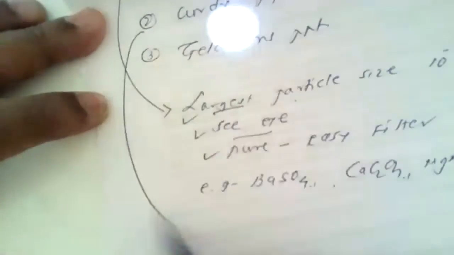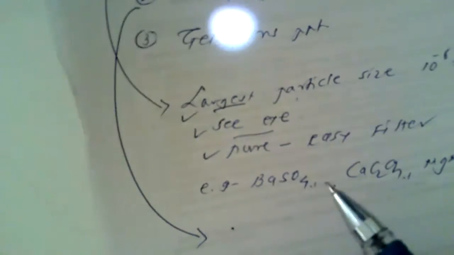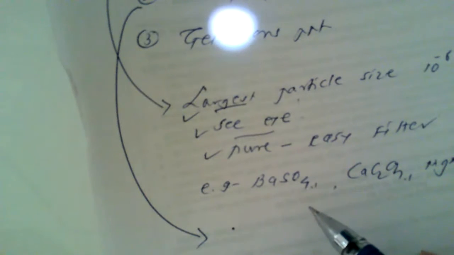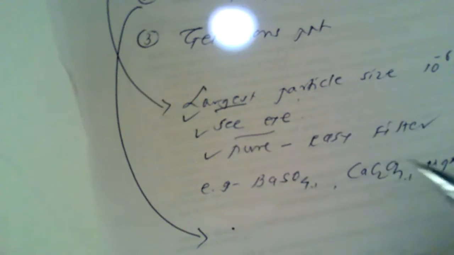Now we come to the second type, the curdy precipitate. What are these curdy precipitates? The curdy precipitates are those which are formed as a colloidal suspension. That means the particles of these curdy precipitates are always in the form of suspended particles in the mother liquor.